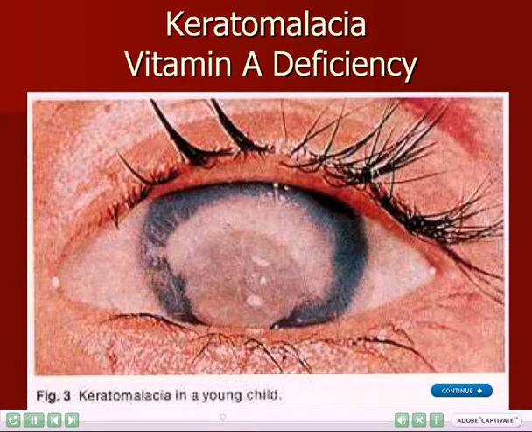Keratomalacia is caused by a deficiency in vitamin A. Keratomalacia causes the eye to dry out and can eventually lead to blindness.